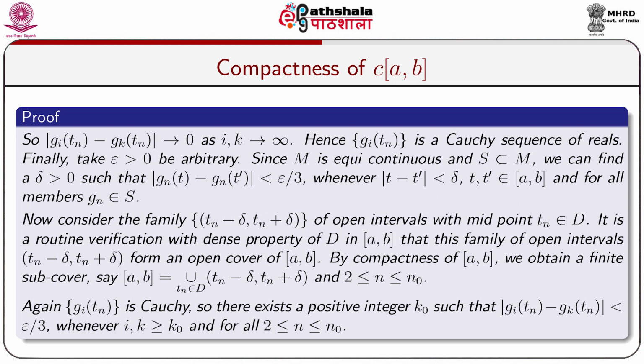Again, the sequence g_i(t_n) is Cauchy, so there exists a positive integer k_0 such that |g_i(t_n) − g_k(t_n)| is strictly less than epsilon by 3 whenever i, k ≥ k_0, and this is true for all 2 ≤ n ≤ n_0.